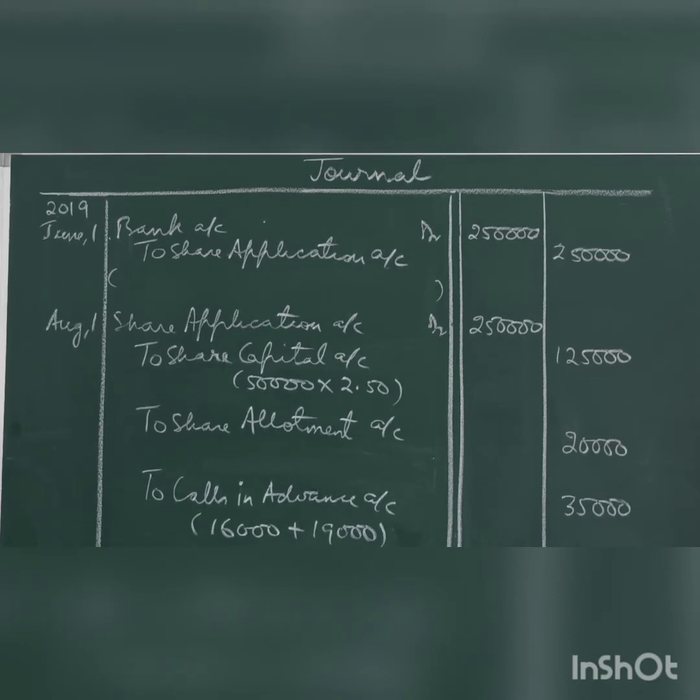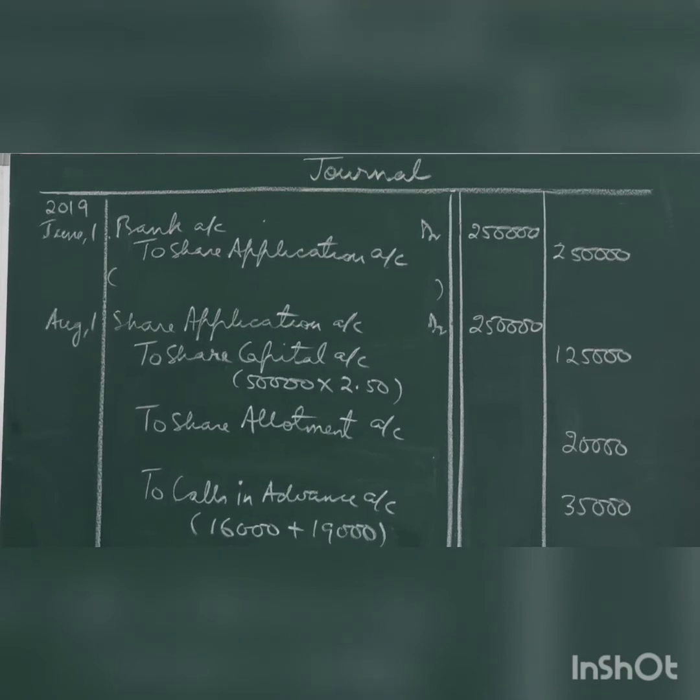Excess money received on allotment is 20,000. So to share allotment account, 20,000 will be transferred to this account. To calls in advance account, that is first call excess money received, second final call excess money received, that you can see from the adjustment table. 16,000 plus 19,000 gives you 35,000. Being application money transferred to share capital account on 50,000 shares of rupees 2.50 each, and to allotment account and calls in advance account.